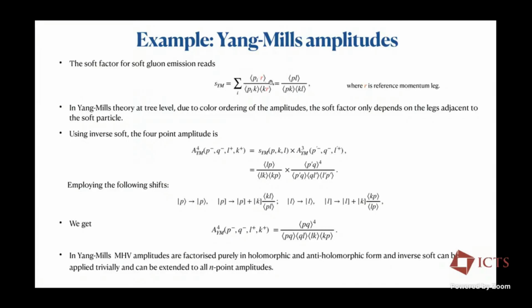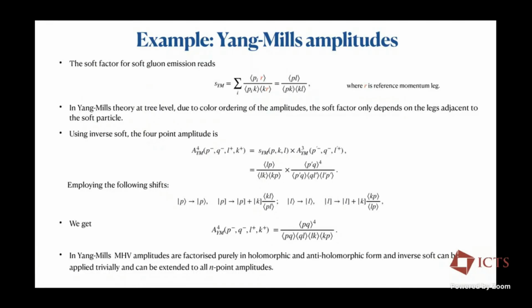Also, if you notice, this R is the reference momentum leg, and when we simply sum over these two adjacent legs, the soft factor comes out to be independent of the reference momentum we are working with, and this is an artifact of gauge invariance. A similar thing we will see will be true in the case of gravity. And this gauge invariance of the soft factor can be used to rule out why higher spin theories don't exist in nature in the context of flat space, and I'll simply comment about it at the end.